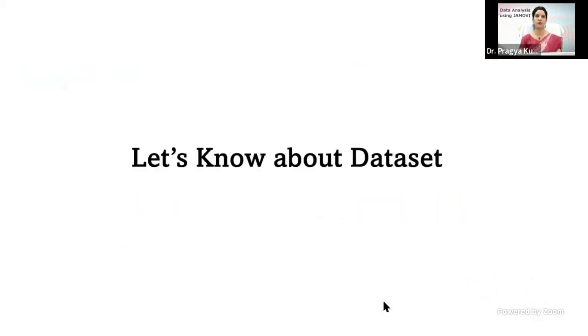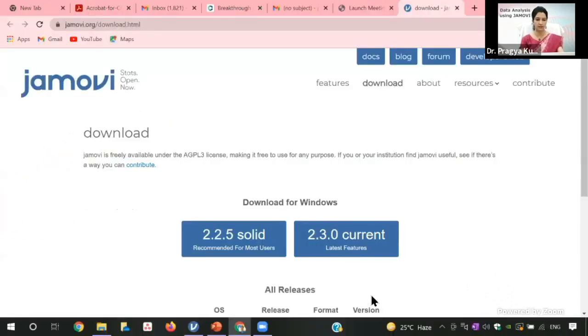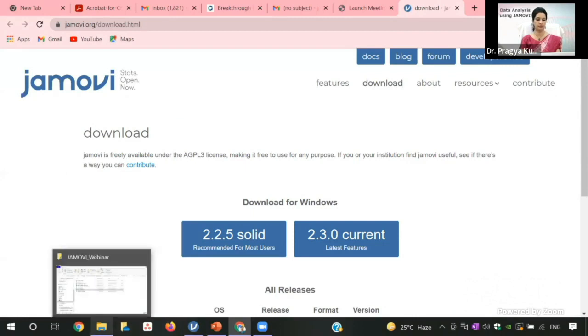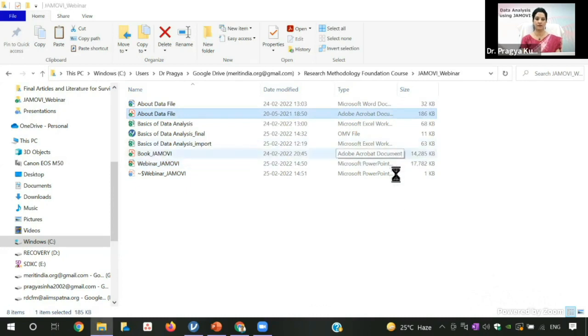So let's know about the data set. First, I'll give a brief introduction of the data set which we are using for demonstration purposes.